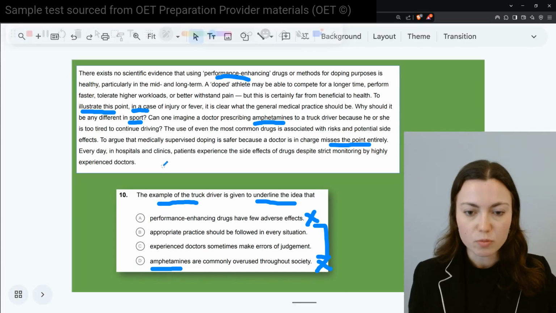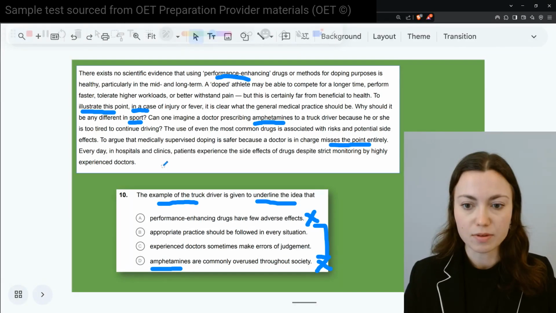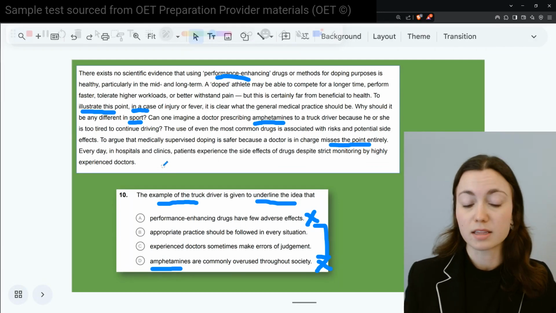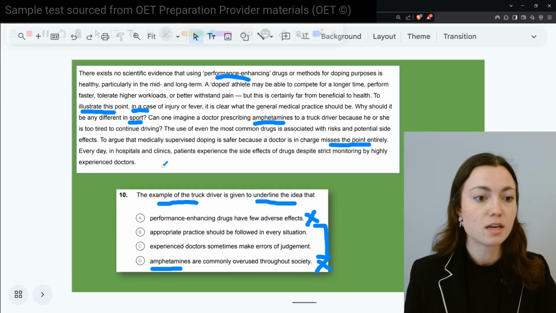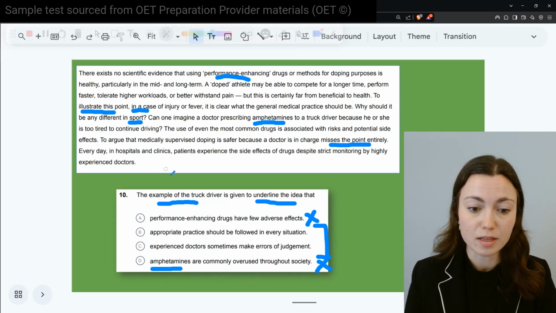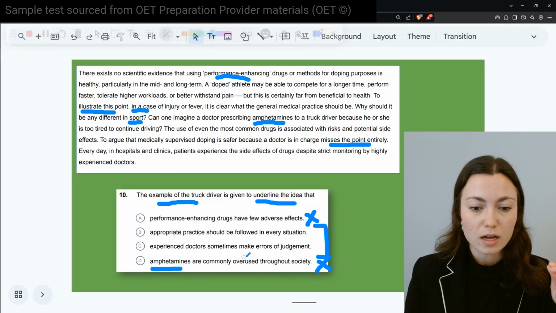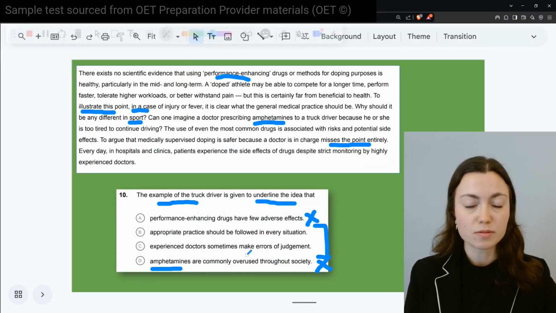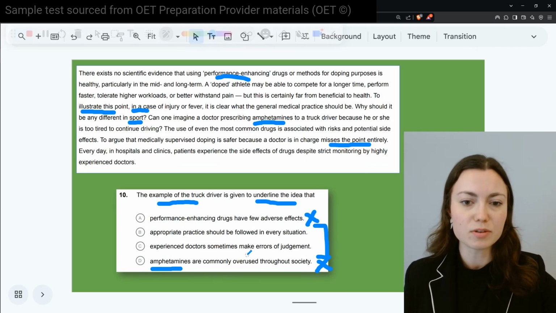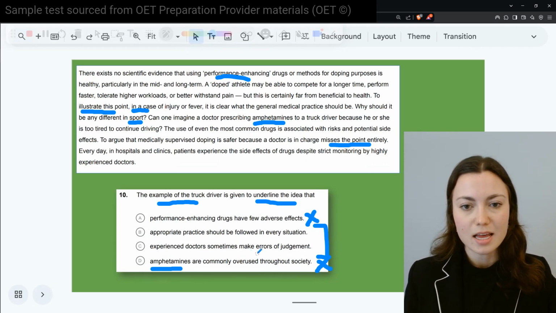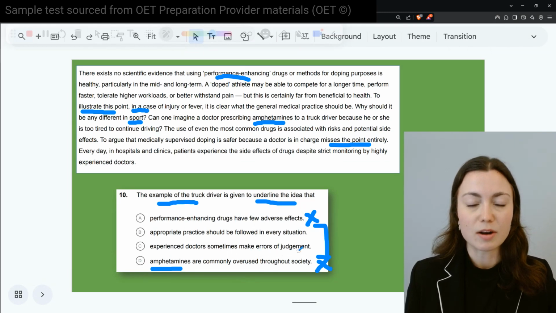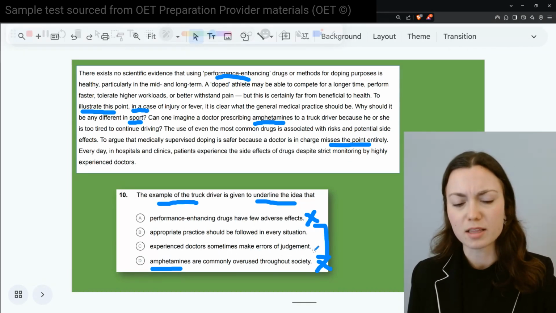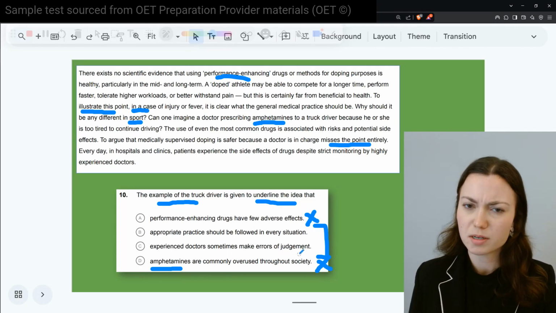What's the point being made? Well, these drugs have side effects, regardless of the fact that there's experience and expertise of the people actually giving them. So again, is the truck example of this ridiculous situation where you wouldn't give a truck driver these amphetamines, is that represented and being shown to point to the fact that there are mistakes or errors of judgment?